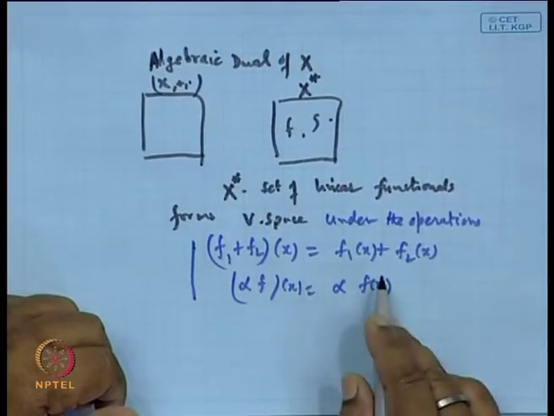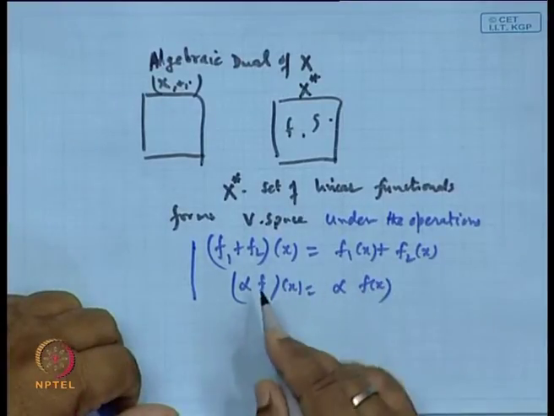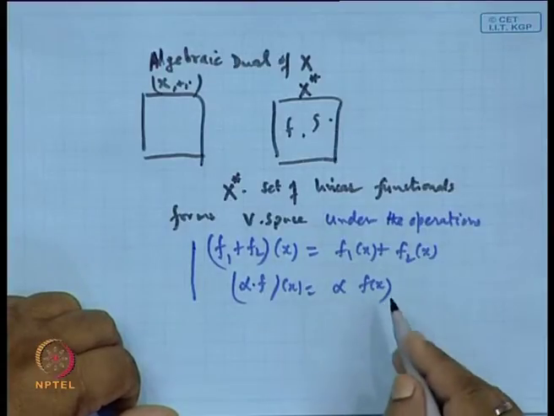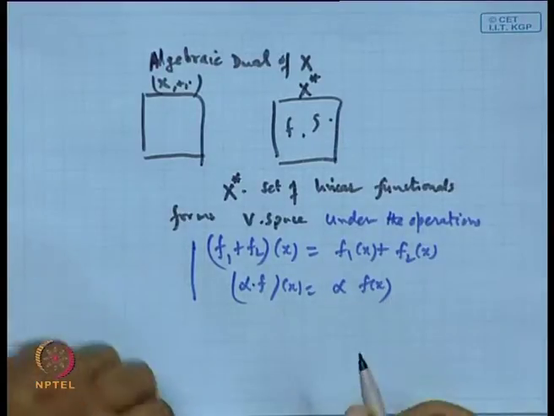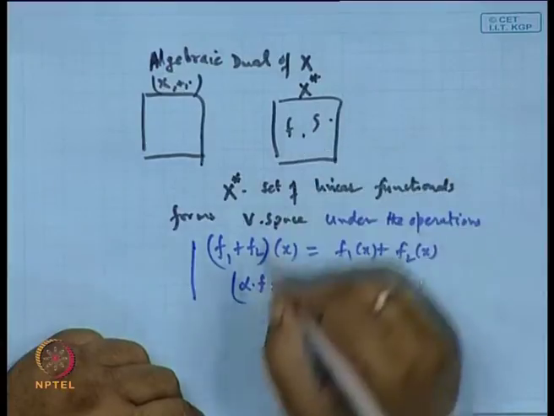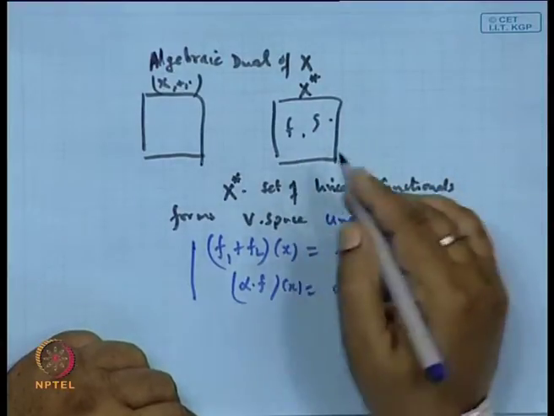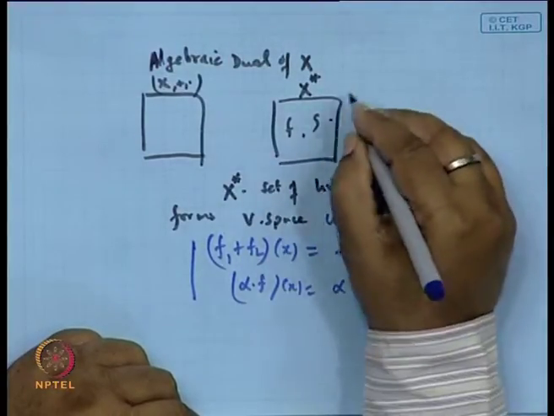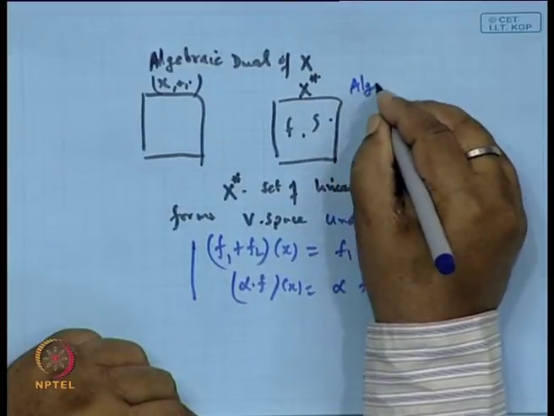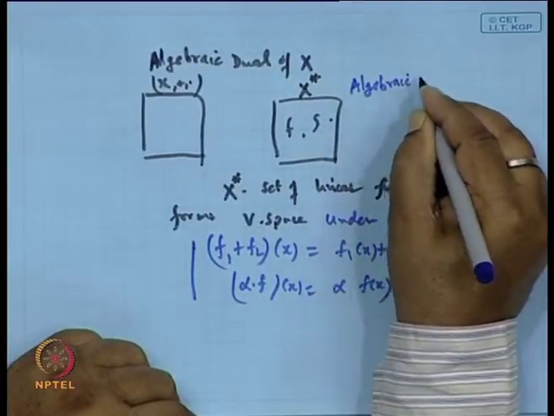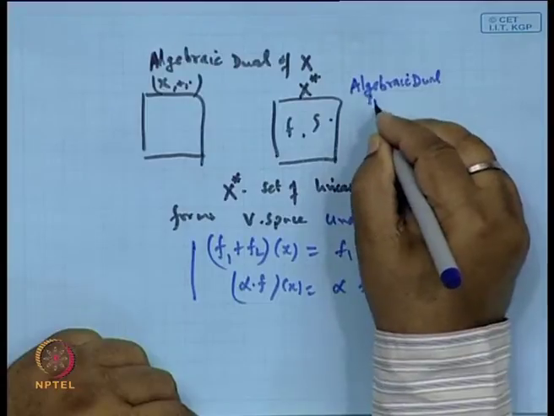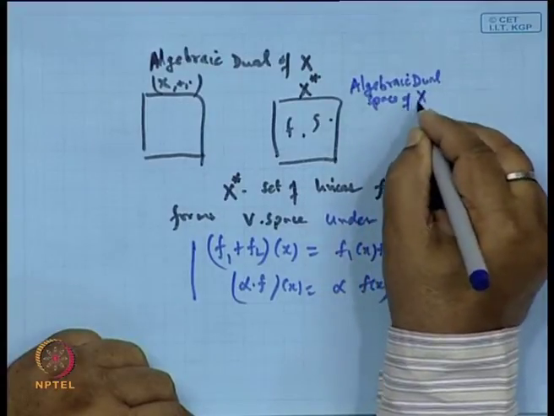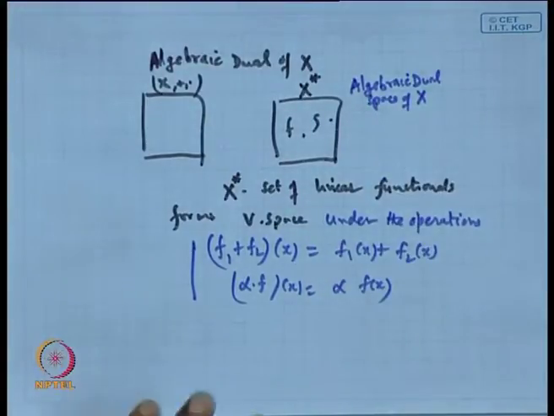(f1 plus f2)(x) is f1(x) plus f2(x), and alpha dot f means alpha into f(x). Now, this space, which is a vector space, we call it the algebraic dual space of X, called the algebraic dual of X.